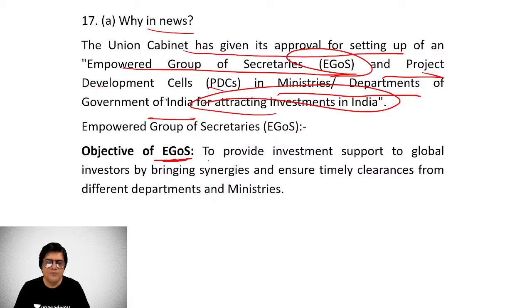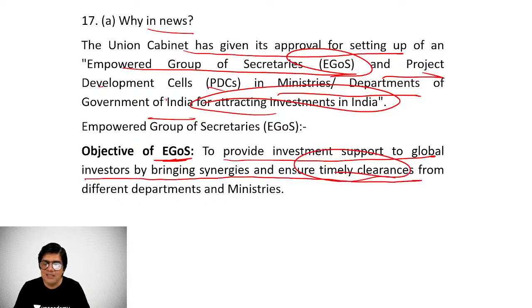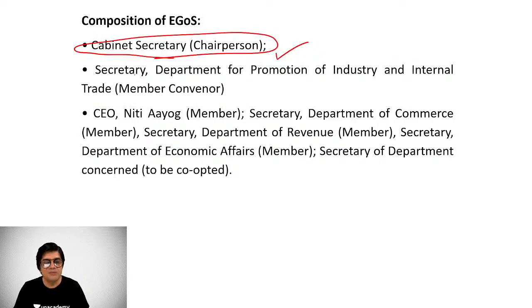The objective of this group, the empowered group of secretaries, is to provide investment support to global investors by bringing synergies to ensure timely clearances from different departments and ministries. Cabinet secretary, the highest position in civil service, is the chairperson.